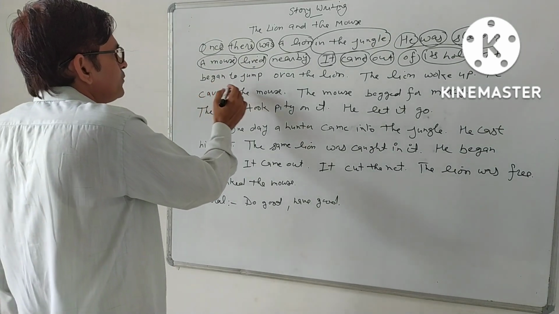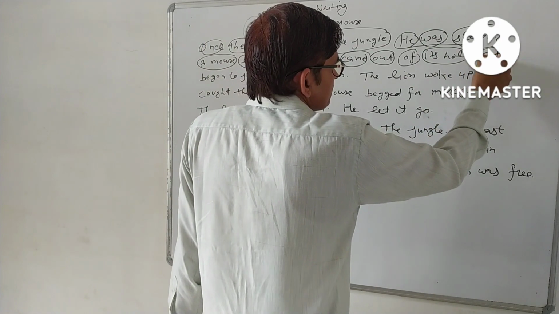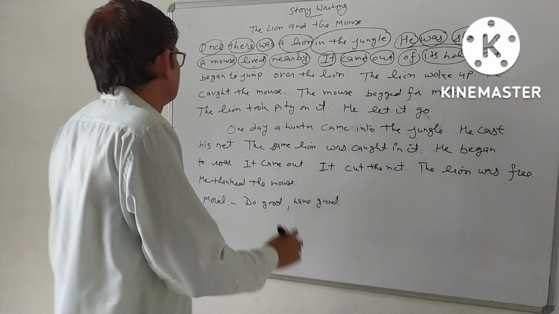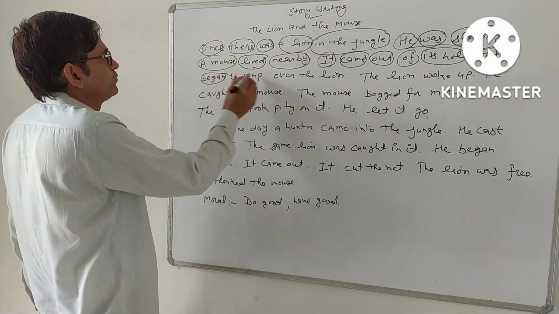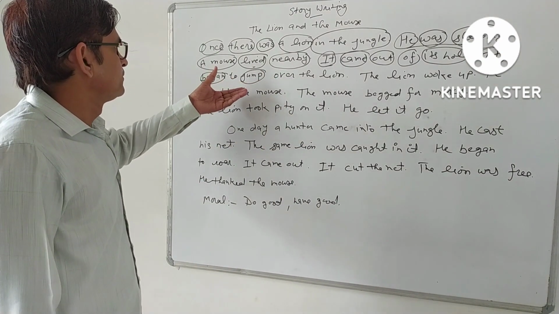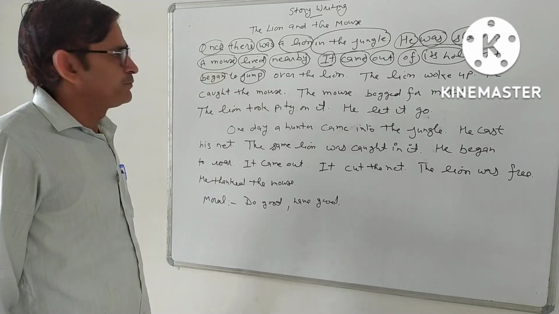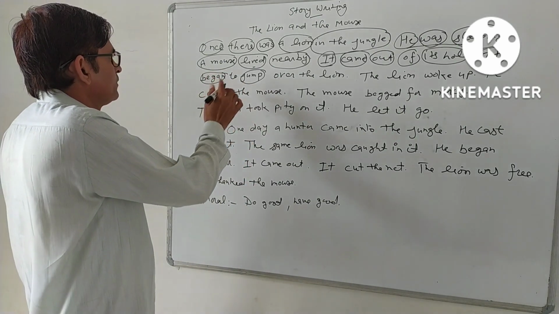It began to jump over the line. It is the subject in this sentence, and began to jump. If any sentence comes with two verbs, after the first verb we use a preposition, to, between them.